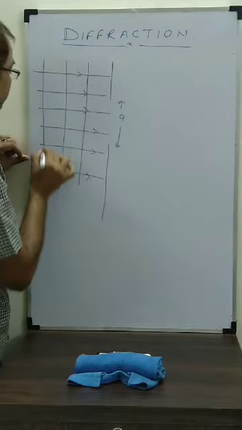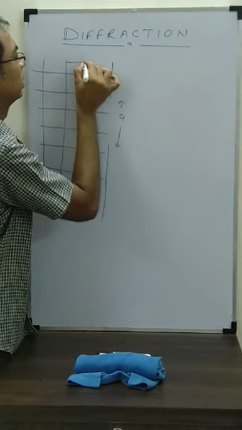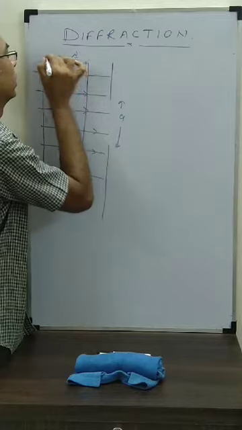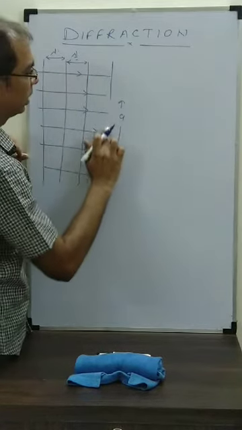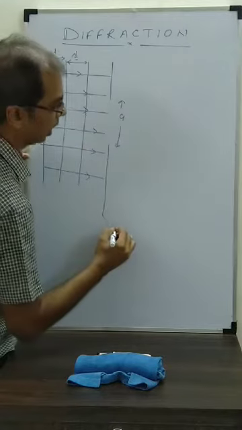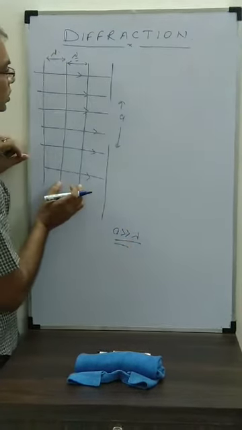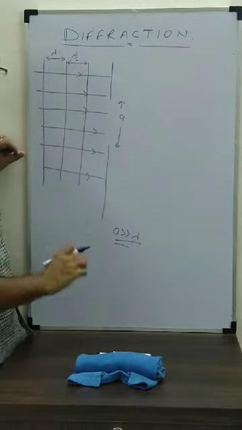I can assume that the separation between two wavefronts is equal to the wavelength of light. Now you can see in this case, I have taken the opening A a lot greater than lambda. Lambda is this much, whereas the opening is this much. So it's a lot greater.